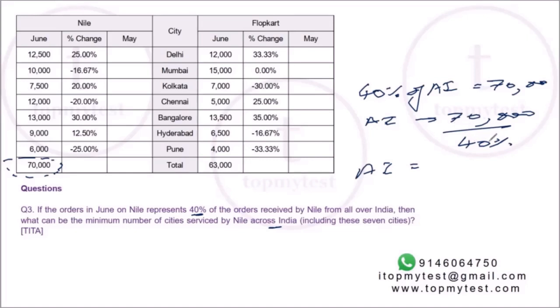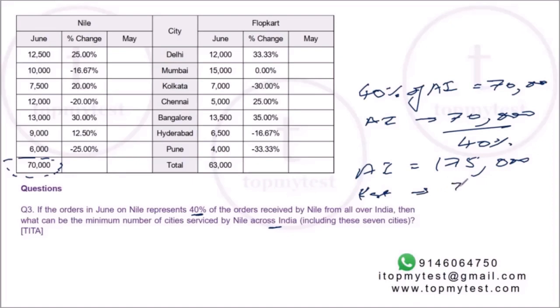So if you divide by 40%, it will be dividing by 2 and multiplying by 5. Half of 70 is 35. 35 into 5 is 175,000. So all India numbers are 1,75,000. So these many orders were received by Flopkart, by Nile in June all across India, out of which 70,000 are from the top 7 cities. What will be from the rest of the cities?